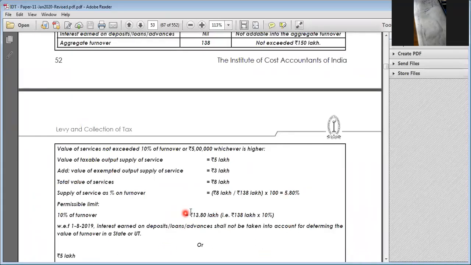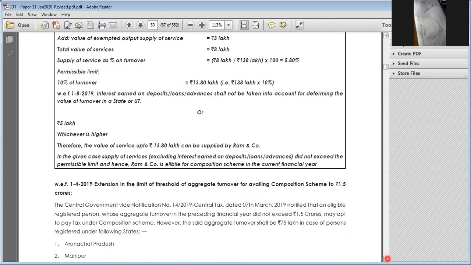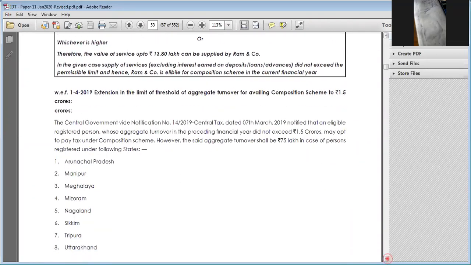10% of turnover is 13.8 lakhs. You are not crossing more than 13.8 lakhs. So hence you are very much eligible for this particular scheme.